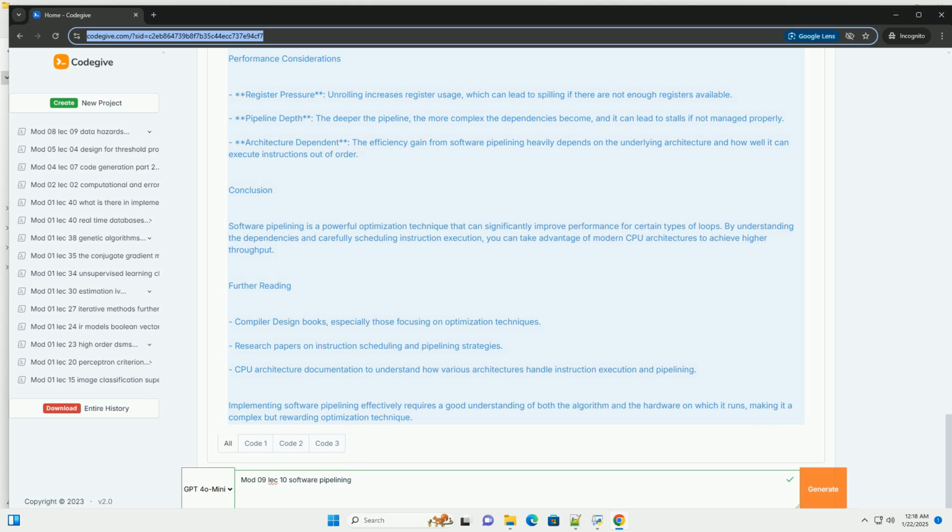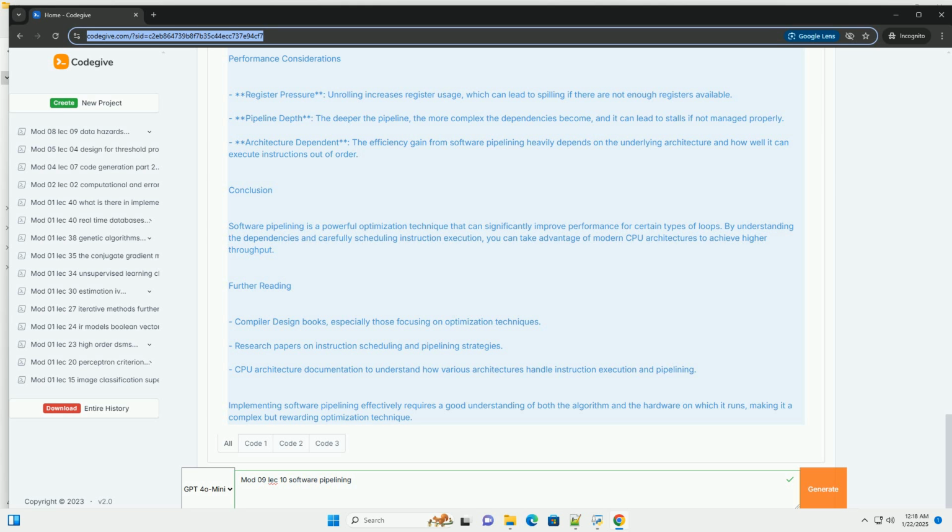3. Instruction dependencies. Care must be taken to ensure that dependencies between instructions from different iterations do not violate the correctness of the program. 4. Initiation interval. The minimum number of cycles between the start of successive iterations of the loop. It defines the schedule of the pipeline.